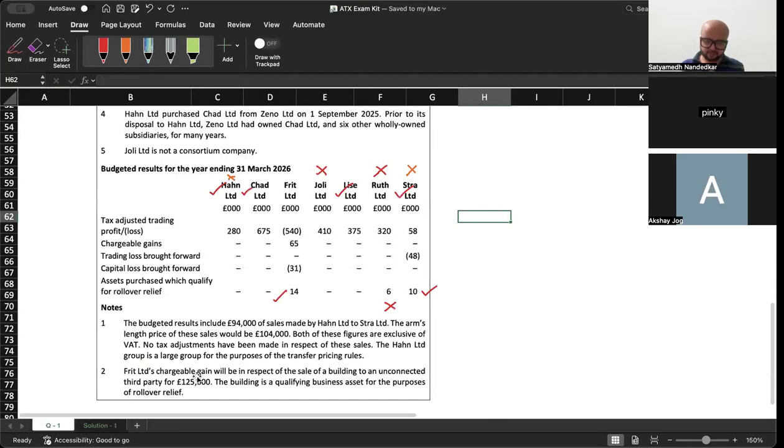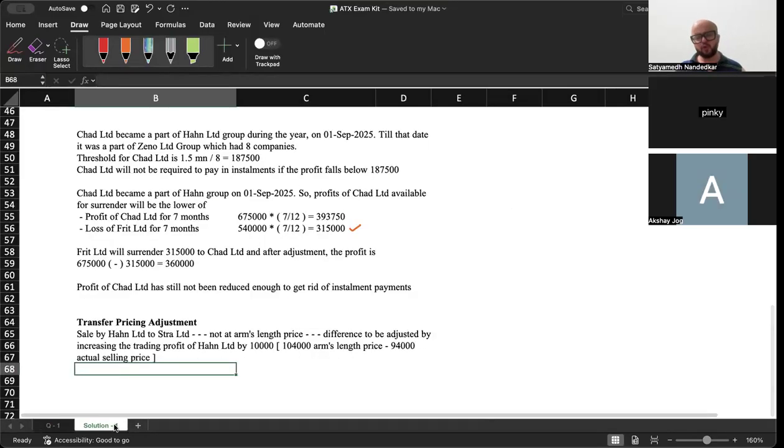Okay? So that number will get adjusted. Then instead of 280, the profit will be 290 and then it will be surrendered there. The loss can be surrendered. Up to a certain extent, you will be able to then reduce the further tax liability. Okay? Are you with me?